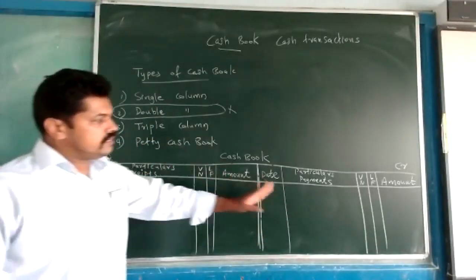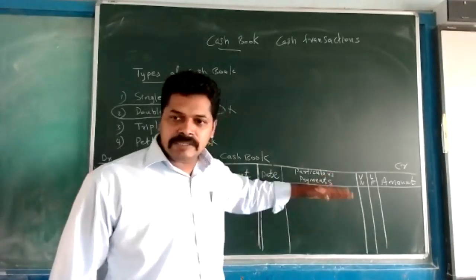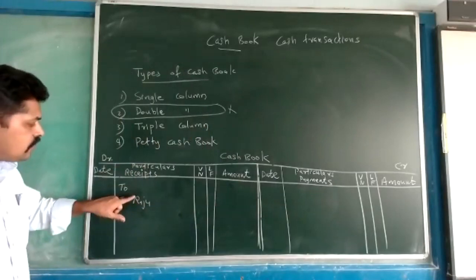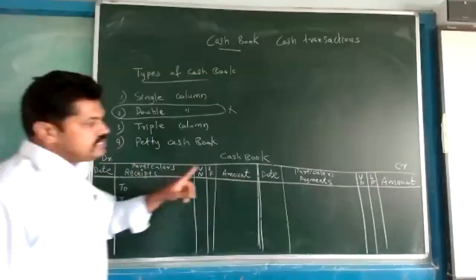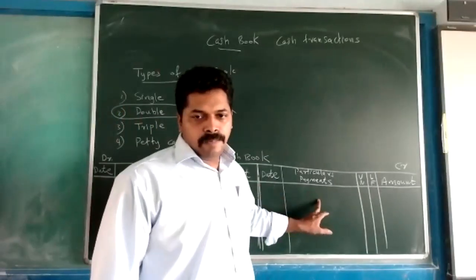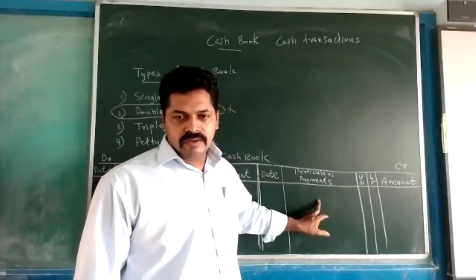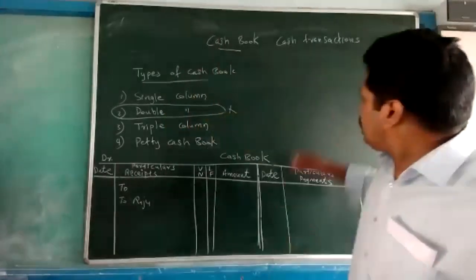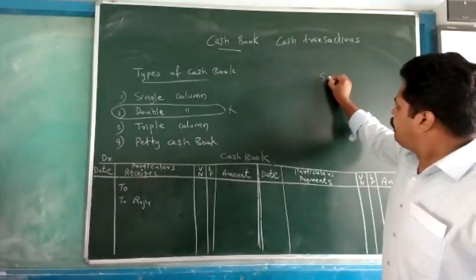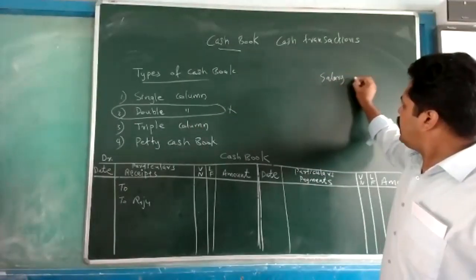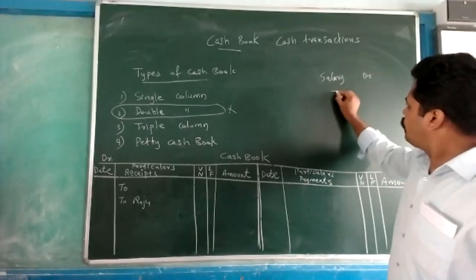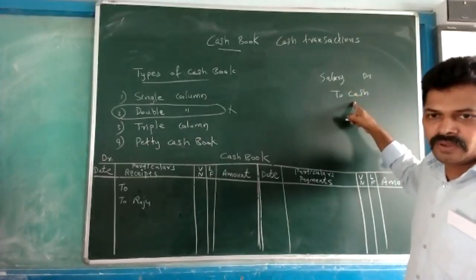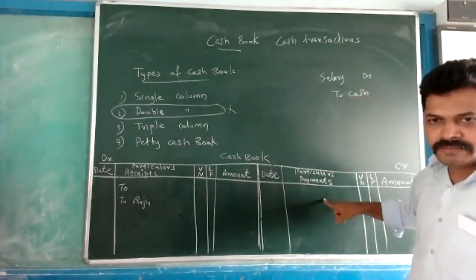And this side, we are writing the debit aspect of that transaction. In the receipt column we are writing the credit aspect, and this side we are writing the debit aspect. For example, salary paid. What is the journal entry? Salary account debited to cash. This is the cash transaction. We are recording it on the payment side.